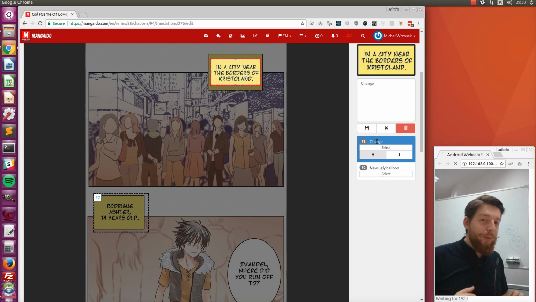Because we plan to add automatic reading in future, the user will not need to tap on each balloon on the screen. There could be, let's say, a next button, so the lazy readers might want to just click one button and go through all the balloons automatically.